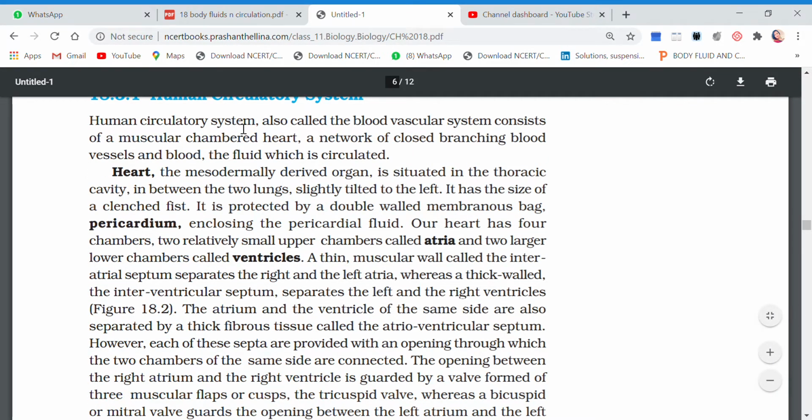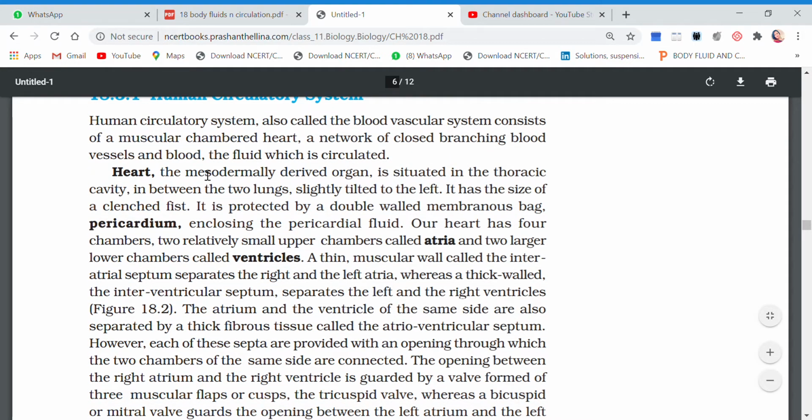Human circulatory system, also called the blood vascular system, consists of a muscular chambered heart. I will not again and again describe this. I have already done it in previous video. A network of closed branching blood vessels. Now our circulatory system has many parts: one heart, a network of closed branching blood vessels, blood, and the fluid which is circulated. So all these constitute together to form our circulatory system.